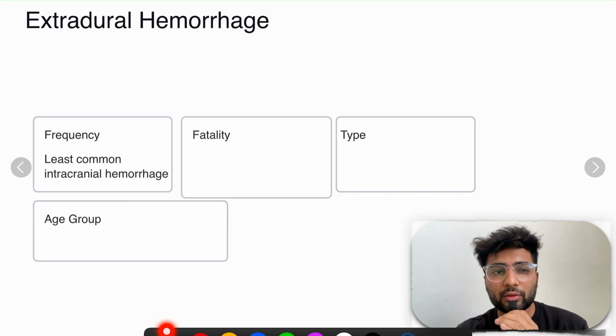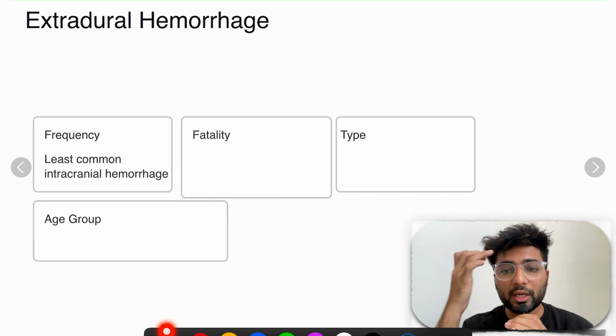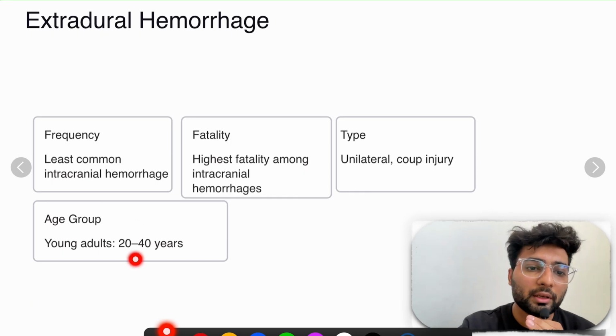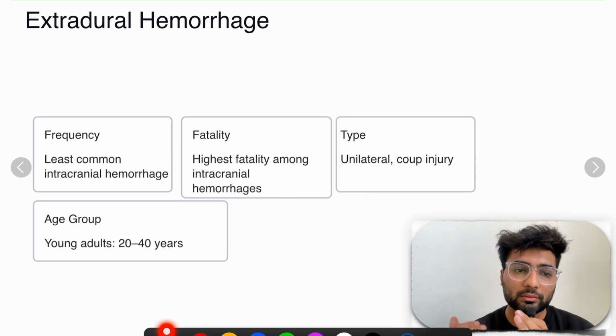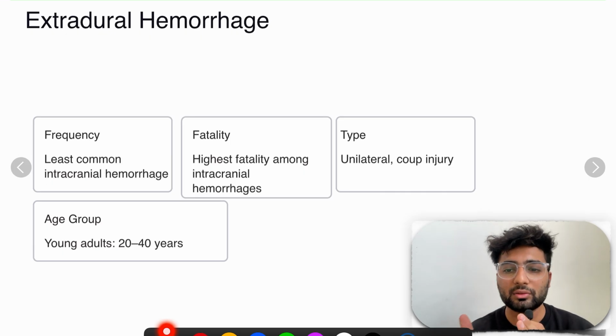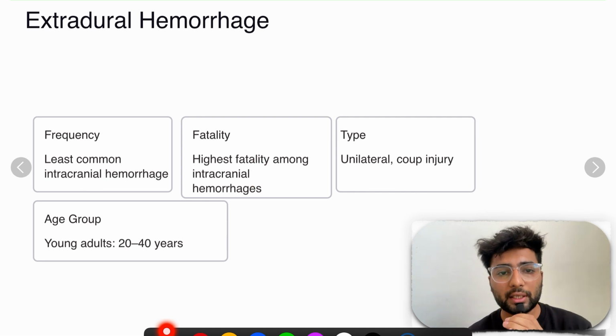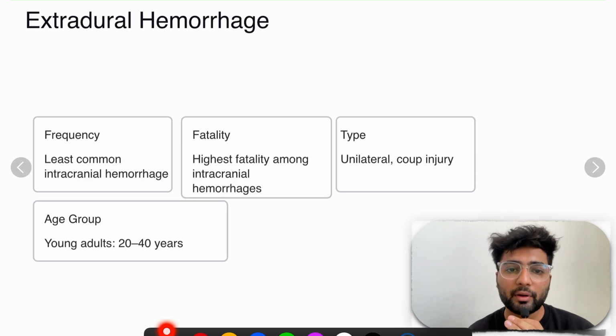Now frequency, it is the least common. Why is it least common? Because to cause extradural hematoma you need a high force blow, which usually occurs at the age of what? Young adults. Why? Because young adults are involved in biking, driving, etc. Children and old age people don't drive, right? So it requires that much amount of blow to create this hemorrhage, and it has the highest fatality among intracranial hemorrhages, which I'll keep saying. Why? Because its artery is rupturing over there.